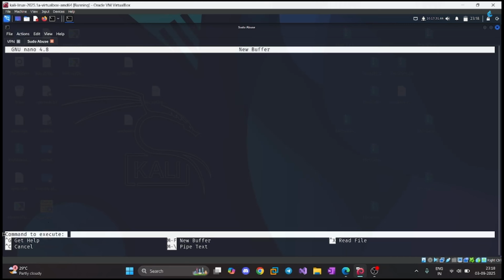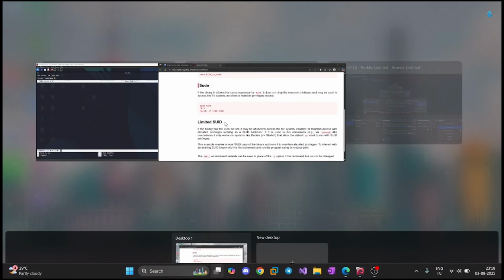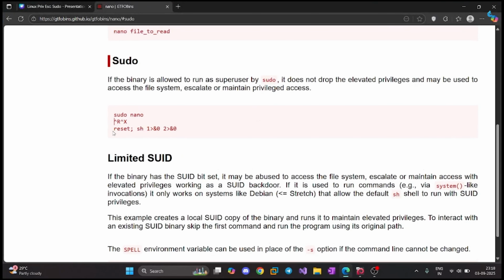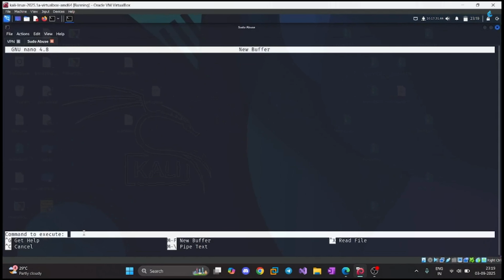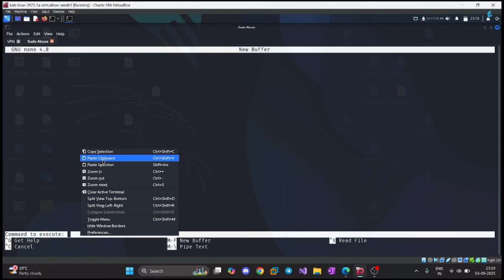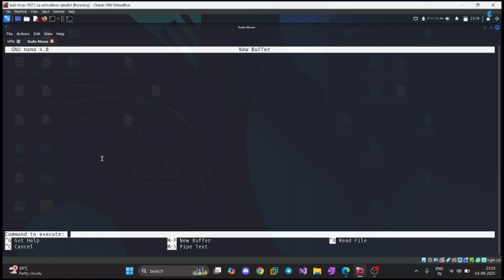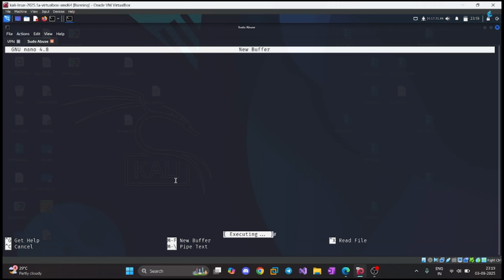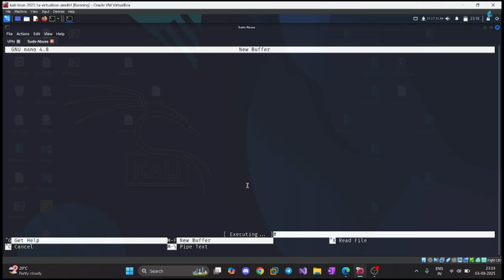Okay, so as you can see, we have the command to execute option, which means we can actually execute any sort of Linux commands over here, right? So let me go back to GTFOBins, and again we have the command here, the reset, sh, and all, right? So again, let me just paste it here. If I run this, it says executing, right? So I guess our command is getting executed.